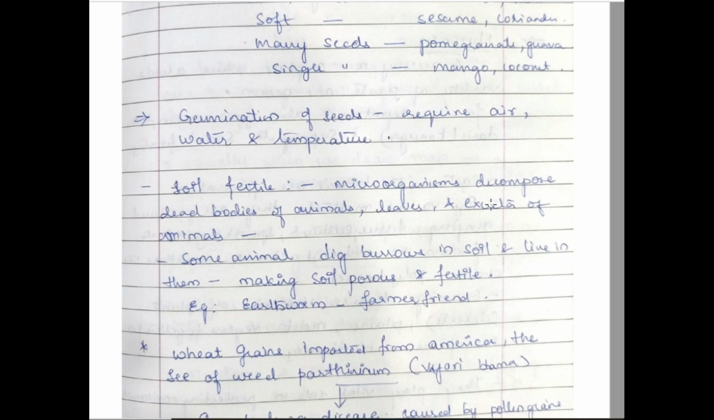The microorganisms present in the soil degrade the debris, plant debris or animal dead bodies. They decompose them, and when they decompose, they release simpler compounds. That will be manure, so it will be fertile for plant growth.